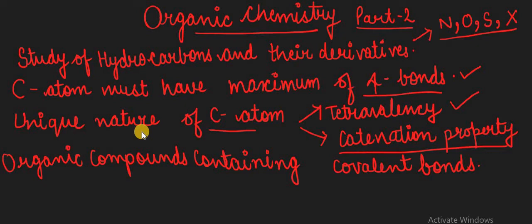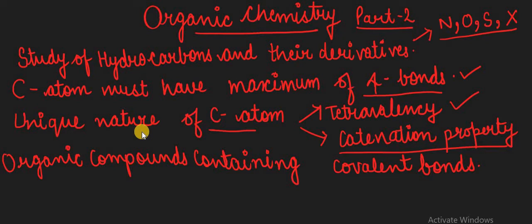Now next is about its tetravalency. In the case of tetravalency, it is said that the carbon has a maximum covalency of 4. That means it requires only 4 electrons to complete its last valence shell, and it already has 4 electrons in its last valence shell. So that's the unique property of the carbon atom, which is shown by carbon only.